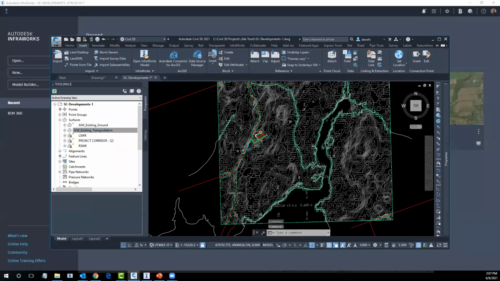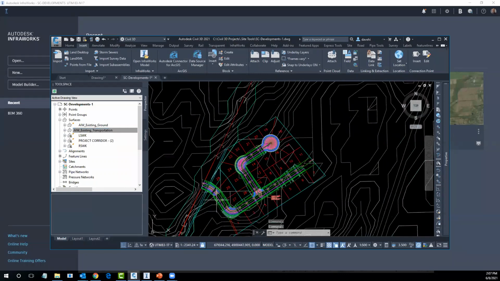So there's the road work, and I had a little project that was just waiting to be added to the site. So we brought that in, dropped that into the location, and built some corridors, some profiles, some things like that from it. So that was kind of the configuration for that project to bring it in.